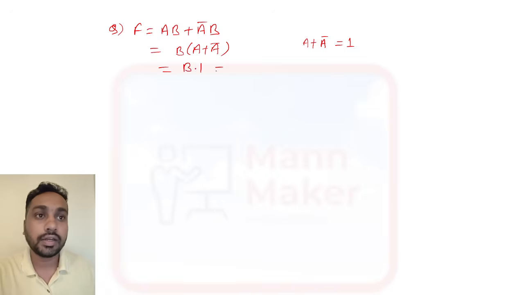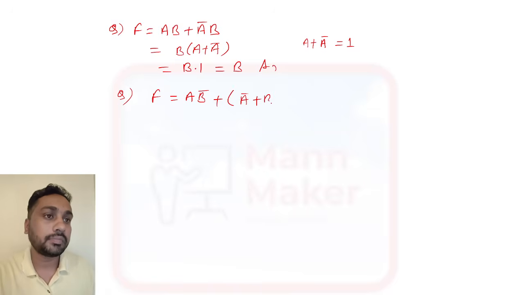B dot 1, and that is equal to B. So your answer will be what? B.